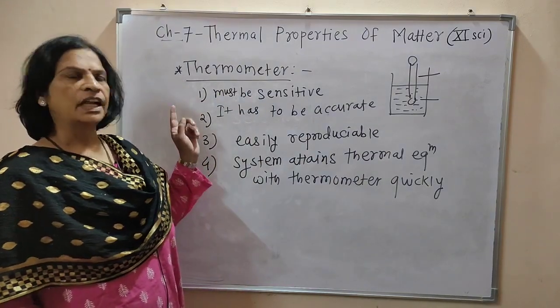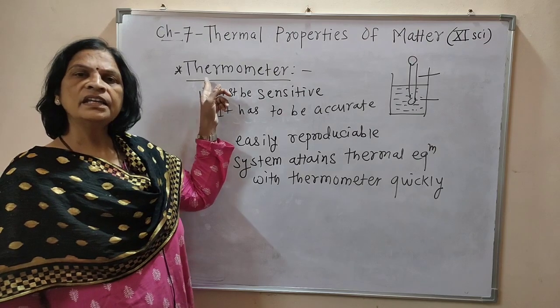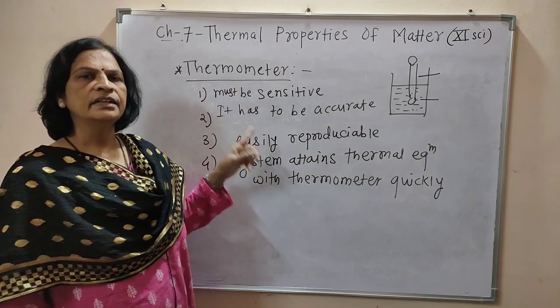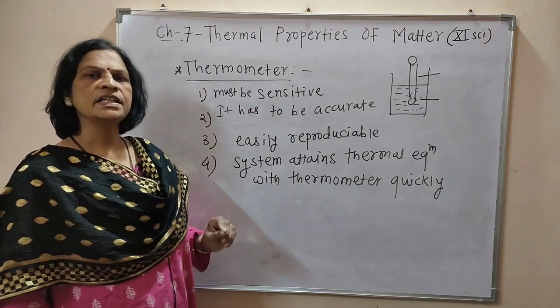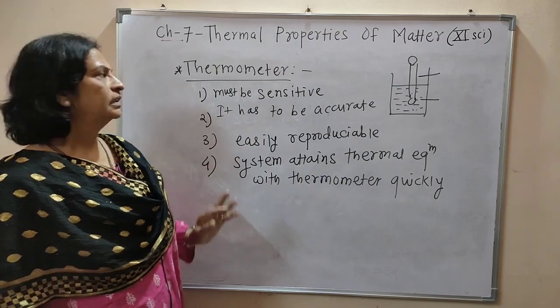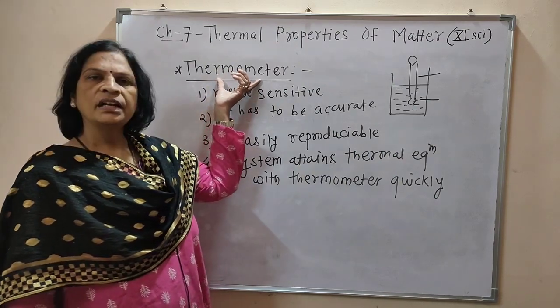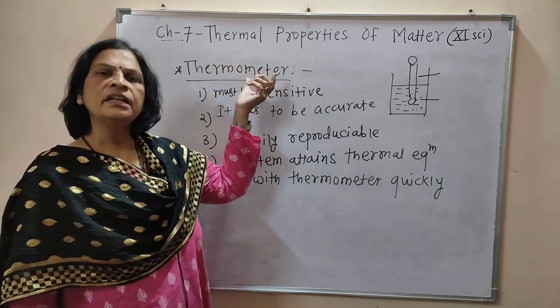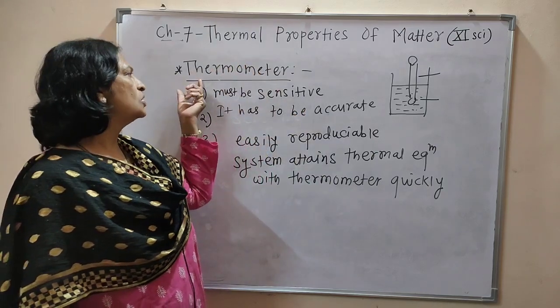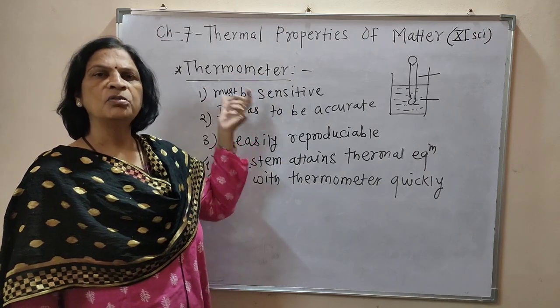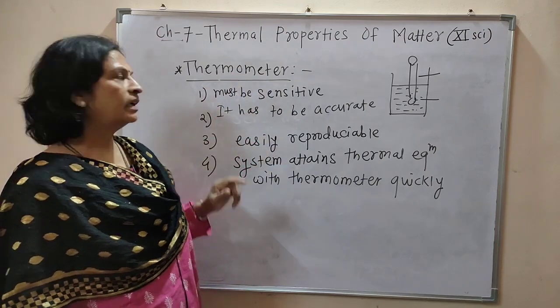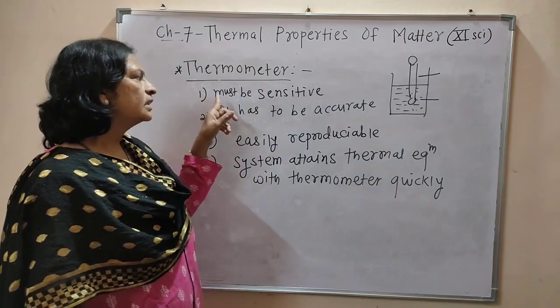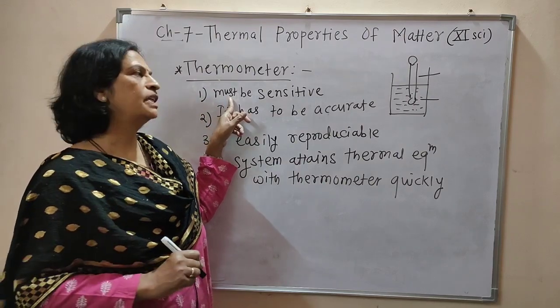The next question that may be asked: define thermometer and what are the characteristics of a thermometer. What is the definition of thermometer? An instrument designed to measure the temperature is called a thermometer. And what are the characteristics of a thermometer? First, a thermometer must be sensitive.